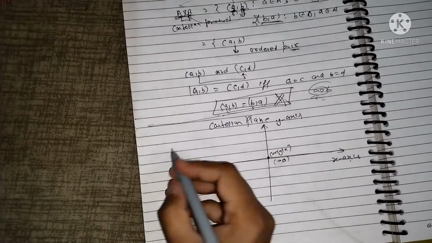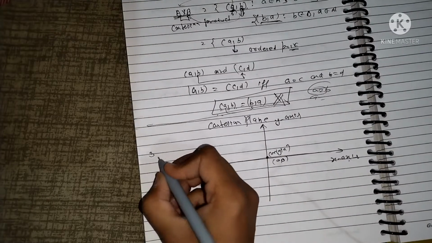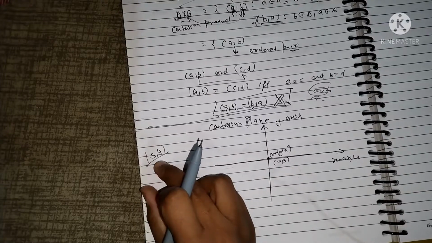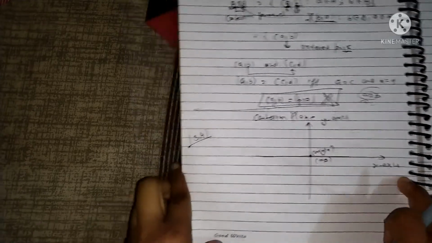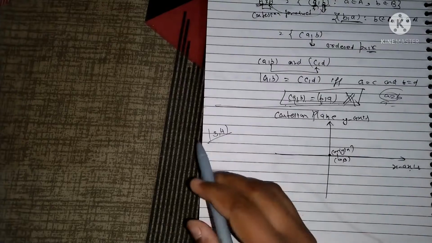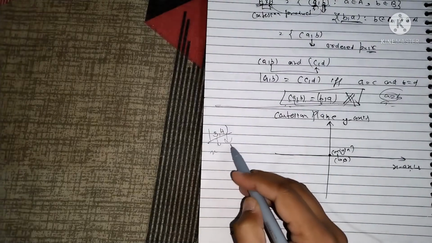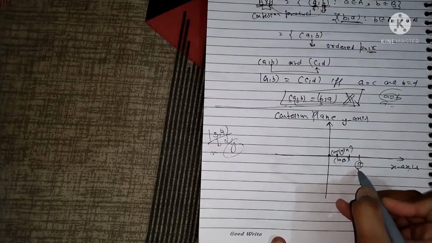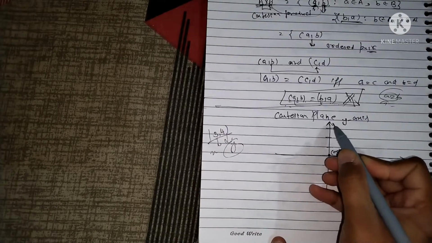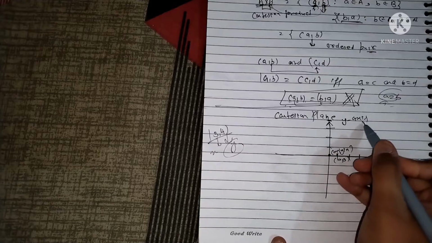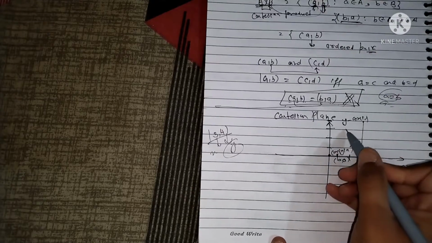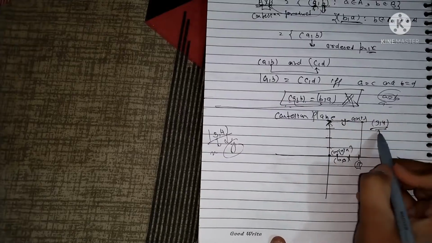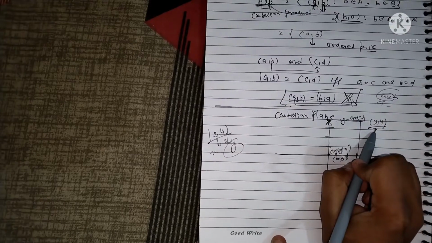In this Cartesian plane we plot the ordered pair. Suppose we have the ordered pair (3, 4). Then 3 is the value of x and 4 is the value of y. So at x it is the point 3, and at y we count 1, 2, 3 and this is the point 4. So this is (3, 4), the representation of the ordered pair in the Cartesian plane.